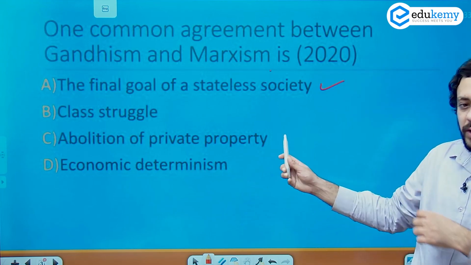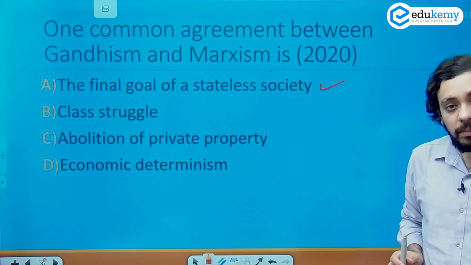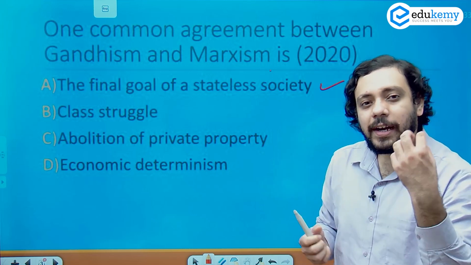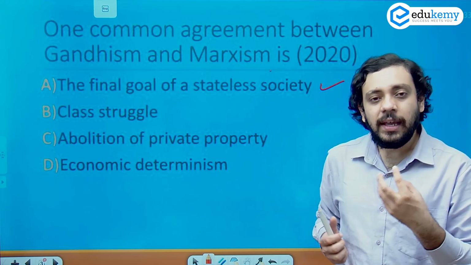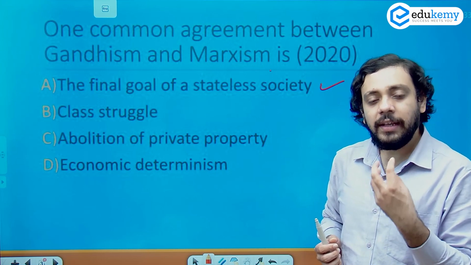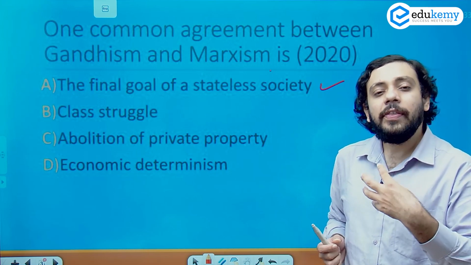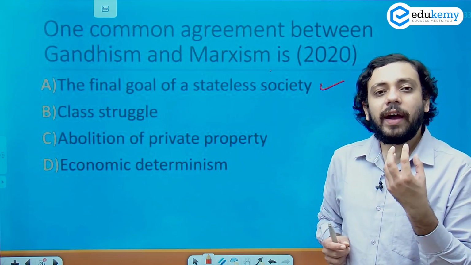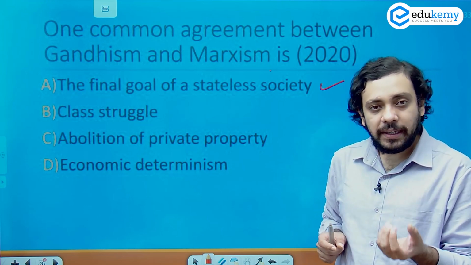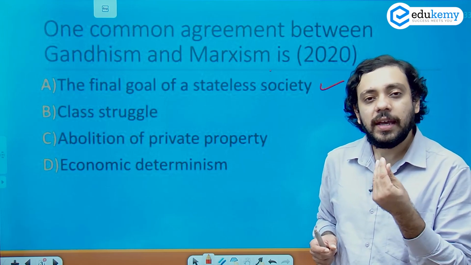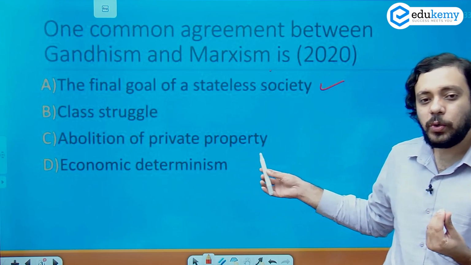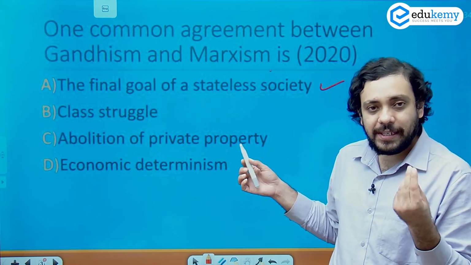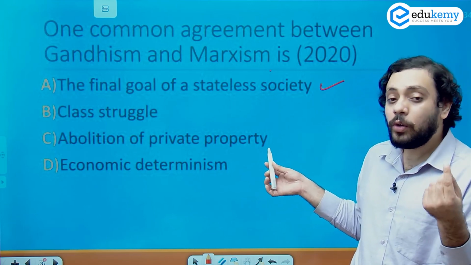Abolition of private property is also linked to Marx, as students of political thought and sociology would know. Marx believed that eventually there will come a point in the society's development where no one would be allowed to keep private property, where everyone would provide to the society as per his capacity and draw from the society as per his needs, which implies that there is no concept of private property. Indeed, this is one of the basic substantial values in Marxism, but not so for Gandhi.